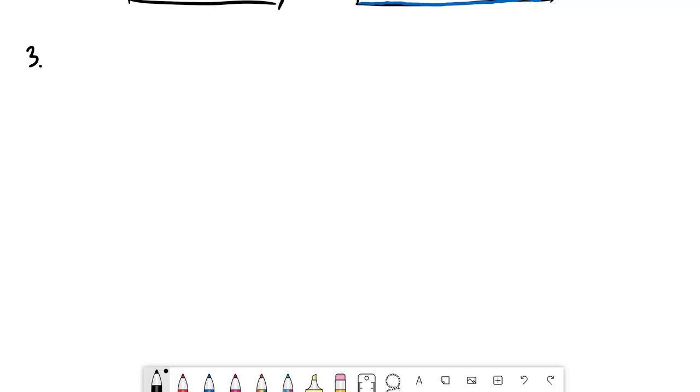The third corollary talks about derivatives and how they're related to each other. So let's start with this fact. And let's just do some thinking about this one before I tell you what it is. Let's subtract both sides by g prime of x. So in other words, I get this minus this is equal to 0.